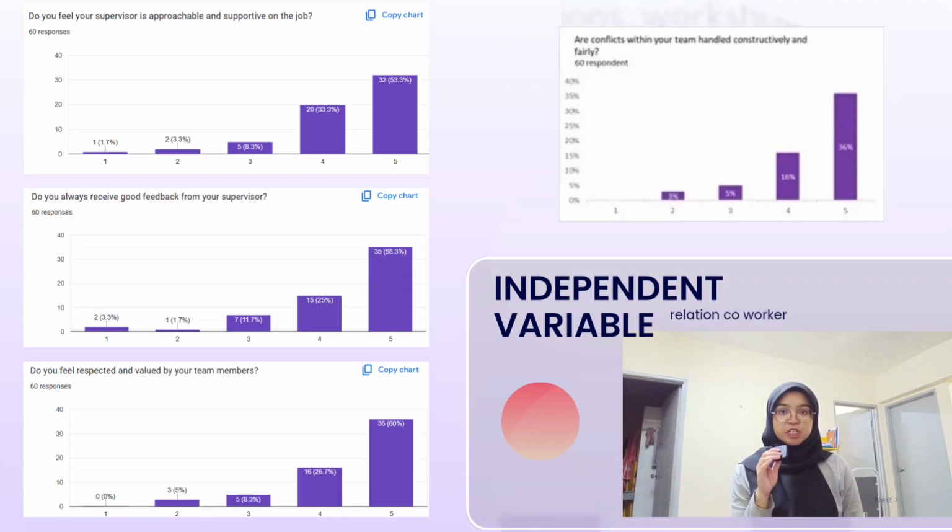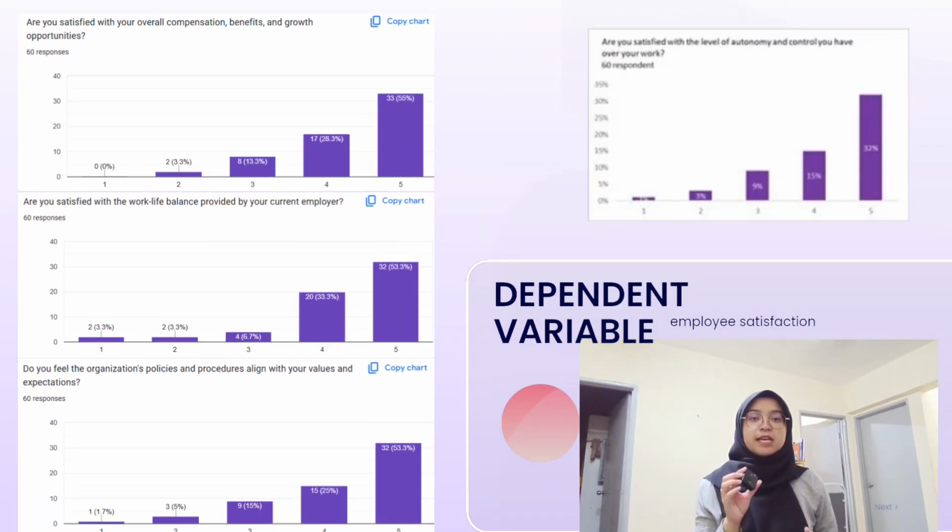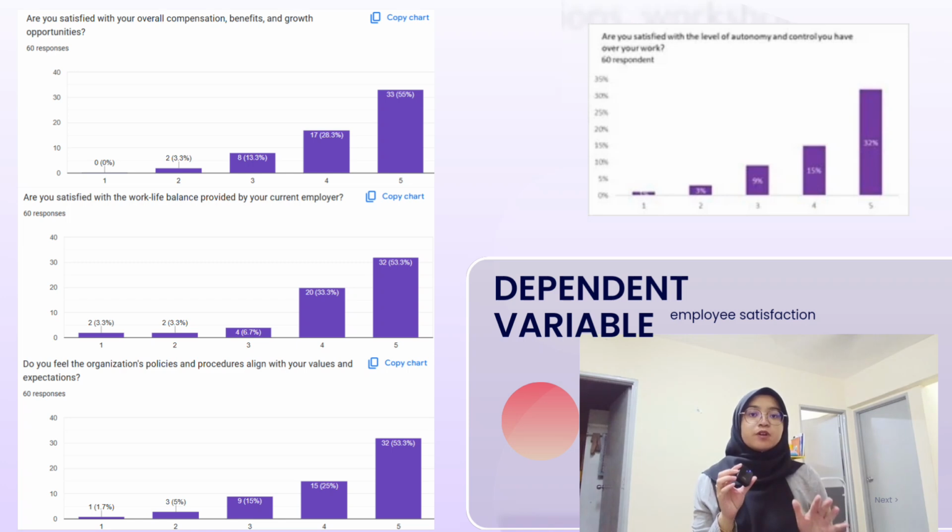The chart on coworker relationships highlights employee interactions. Positive relationships boost productivity, while strained ones may indicate communication or workplace issues. Addressing this can improve team cohesion. The dependent variable, employee satisfaction, reveals workforce engagement and trends over time.